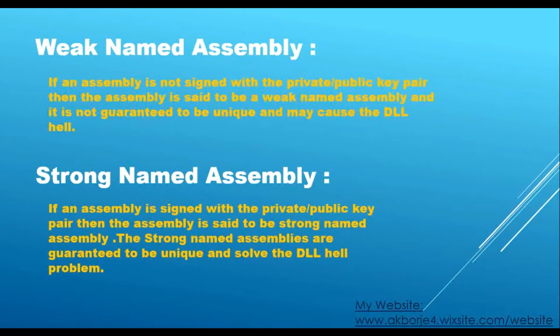First we will see the definition. What is a weak named assembly? If an assembly is not signed with a private public key pair, then the assembly is said to be a weak named assembly, and it is not guaranteed to be unique and may cause the DLL error. Now, a strong named assembly: if an assembly is signed with a private public key pair, then the assembly is said to be a strong named assembly. Strong named assemblies are guaranteed to be unique and solve the DLL problem.